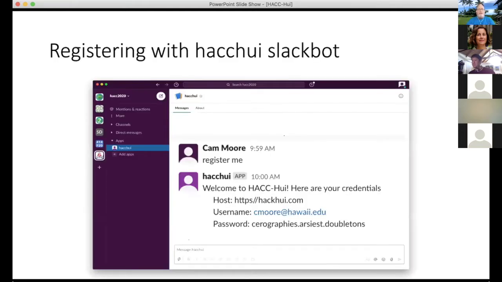So in the HACC 2020 Slack workspace, we have created a Slack bot called HACC Hui. You're going to have to add the HACC Hui Slack bot to your channel individually. I don't know that we can do it for everybody. Once you have added the bot, you can talk to it and just say, register me. That will create you an account with your username and give you a password that allows you to log into the HACC Hui web application.